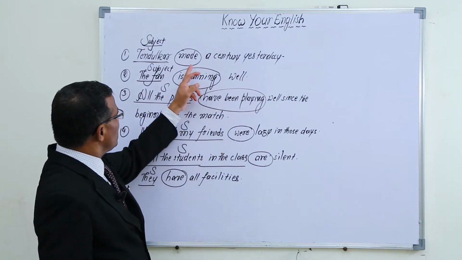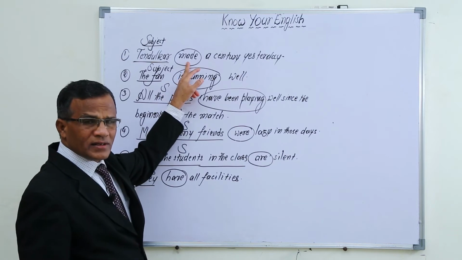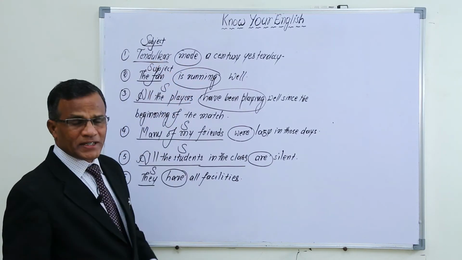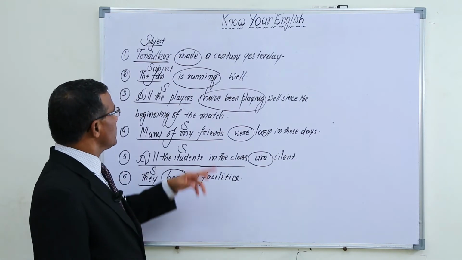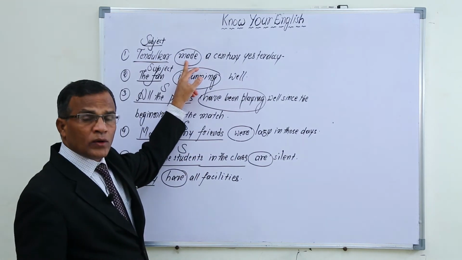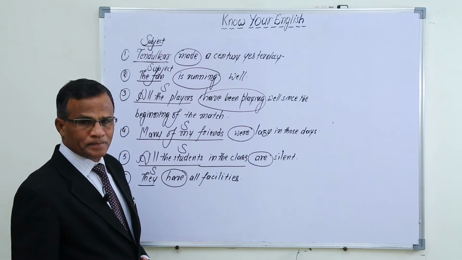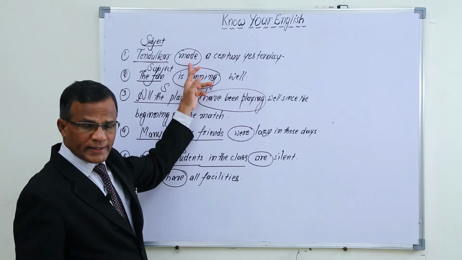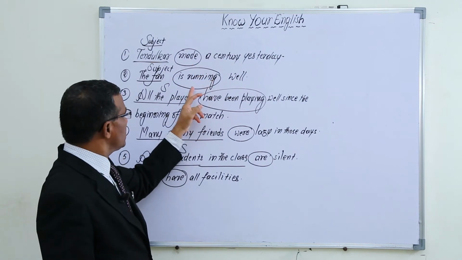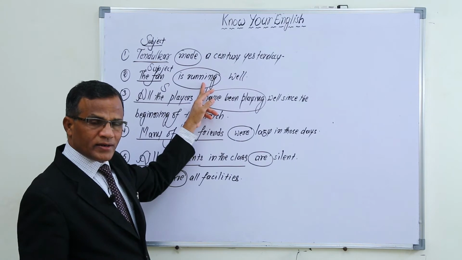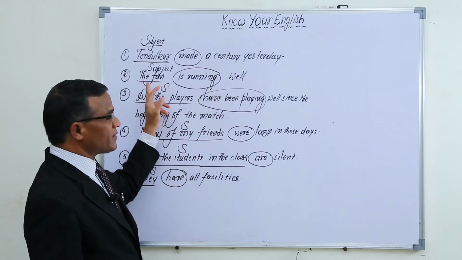If you observe, made is a word which indicates the action of the subject Tendulkar. It indicates action or work of the subject Tendulkar. So made is some work or some action. Is running is also some work or action of the subject, the fan.